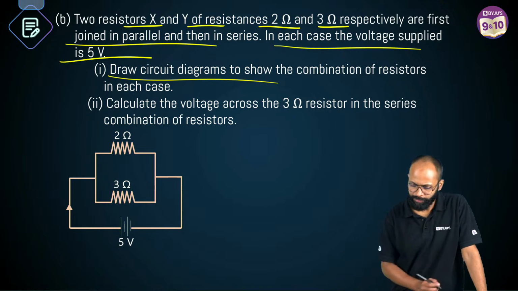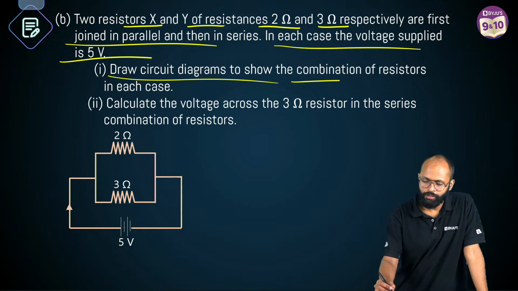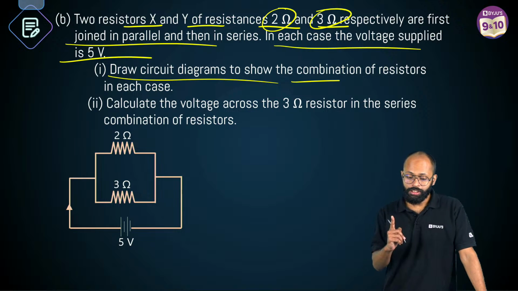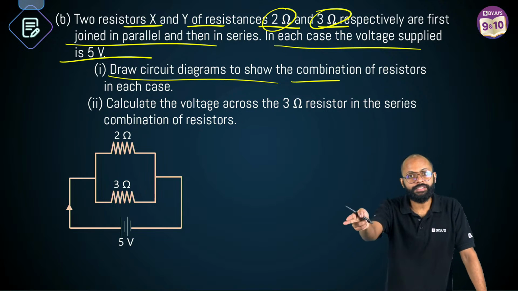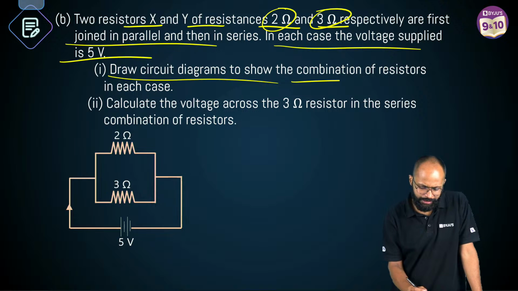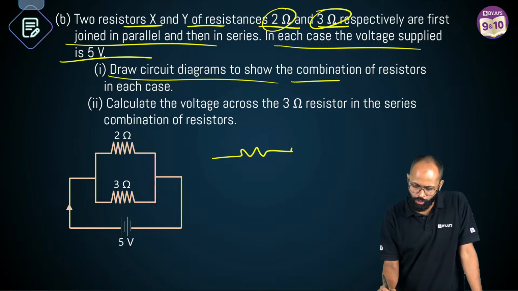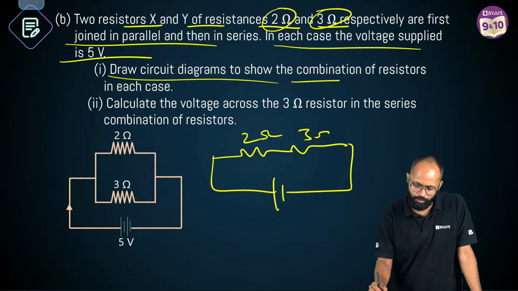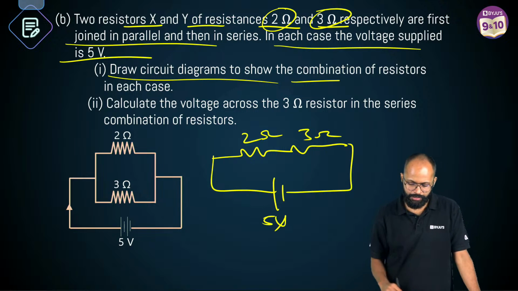Namaste. Come on. भाई देखो. You have two resistances, 2 ohm, 3 ohm. Connect them in parallel and then in series and draw the diagram. अरे बना लेंगे ना सर, ये तो parallel हो गया. 2 ohm, 3 ohm. आ जाओ भाई. 2, 3 ohm. This is our 5 volts. आ गया आंसर. Easy एकदम.